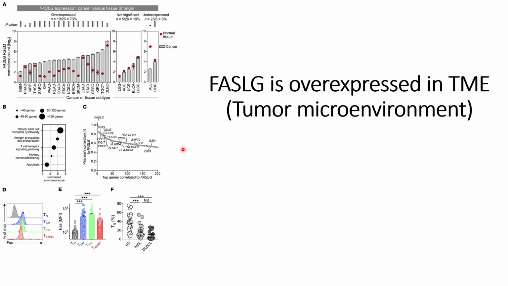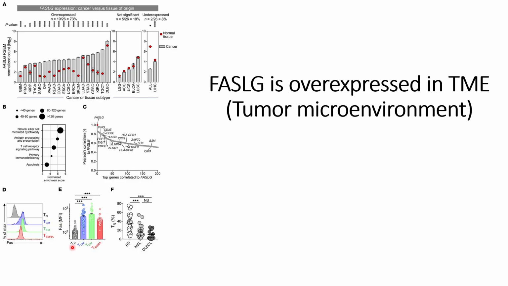So from these results they finally come to the point that FASL is overexpressed in the tumor microenvironment, and that might interact with these FAS receptors. The interaction results are not shown here, but this is the hypothesis that came to the researchers' minds, because FASL is overexpressed and FAS receptors are also overexpressed.